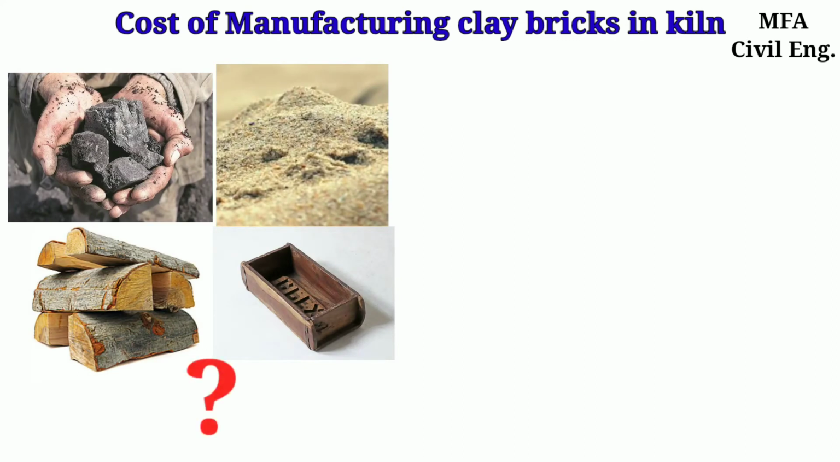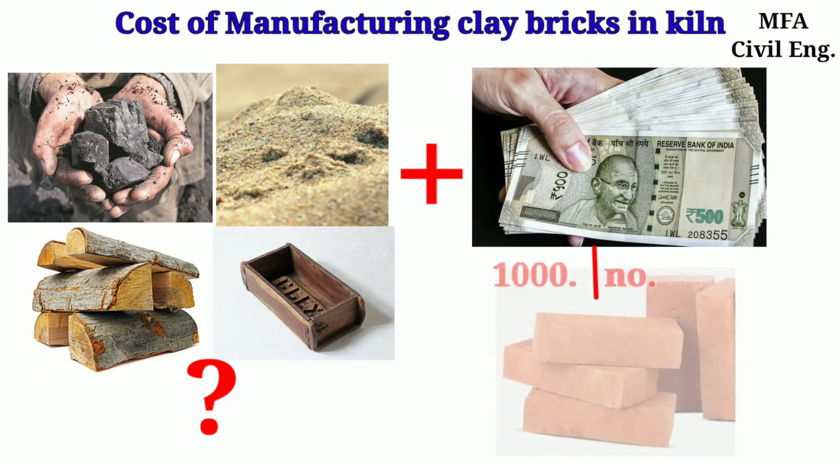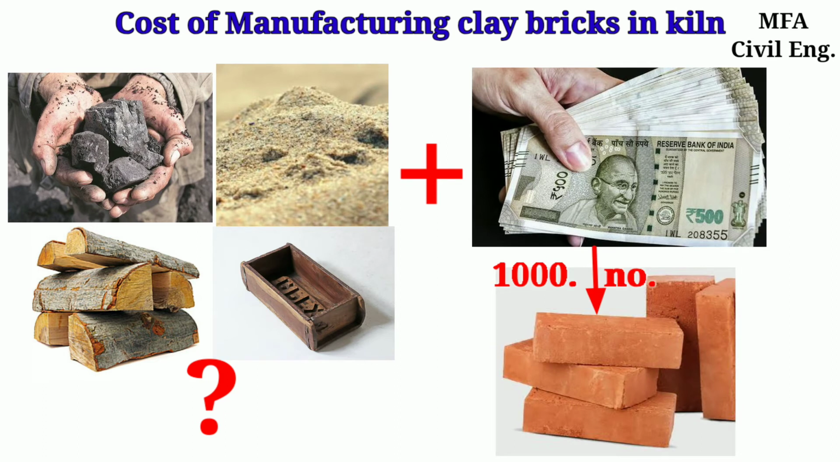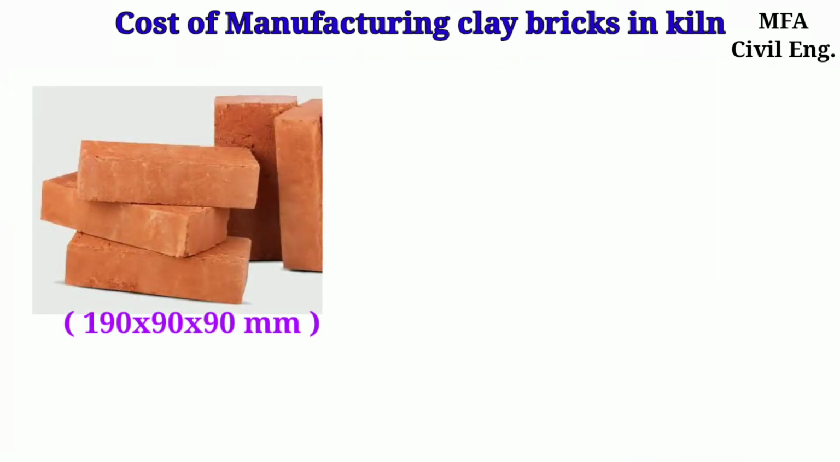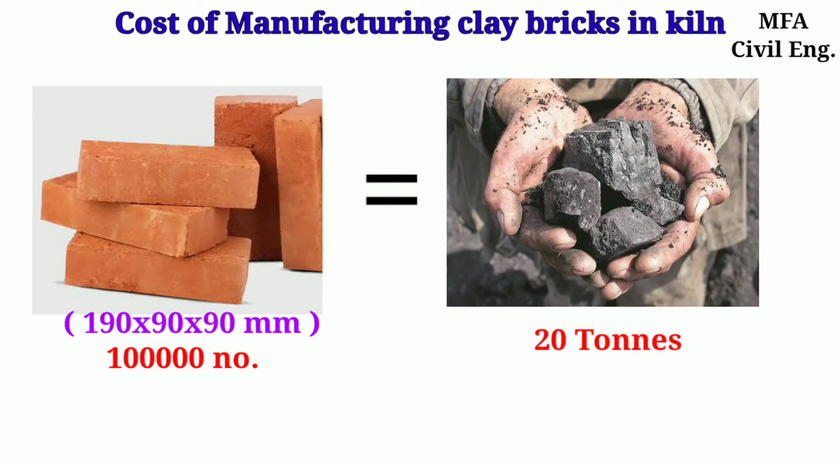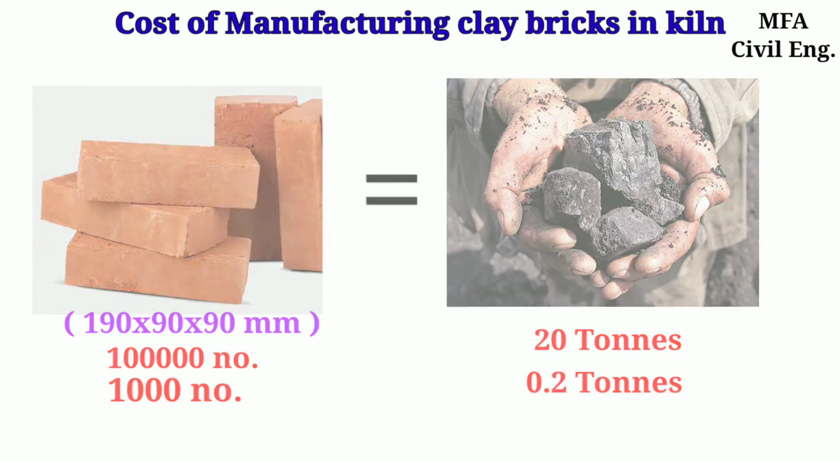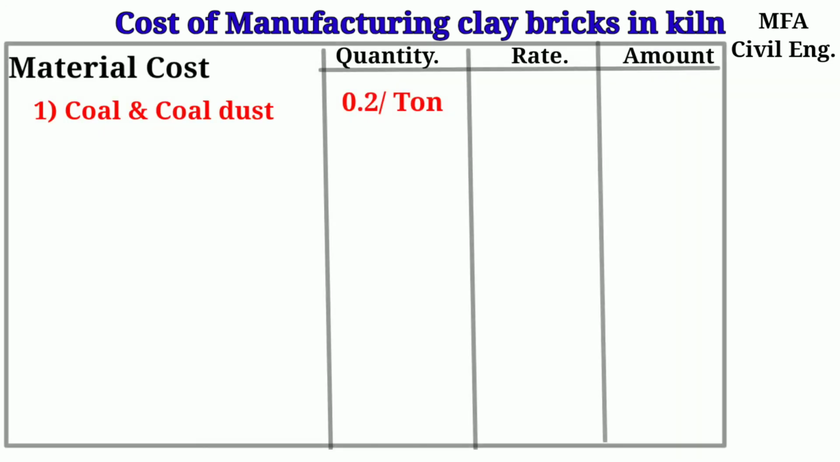Now let's see the quantity of material and the amount required to manufacture 1000 standard clay bricks. For manufacturing 1 lakh standard bricks, about 20 tons of coal is required. So to manufacture 1000 standard bricks, about 0.2 ton of coal is required. The rate of coal and coal dust is about 3400 rupees per ton. So the amount of the coal and coal dust is about 680 rupees per 1000 standard bricks.